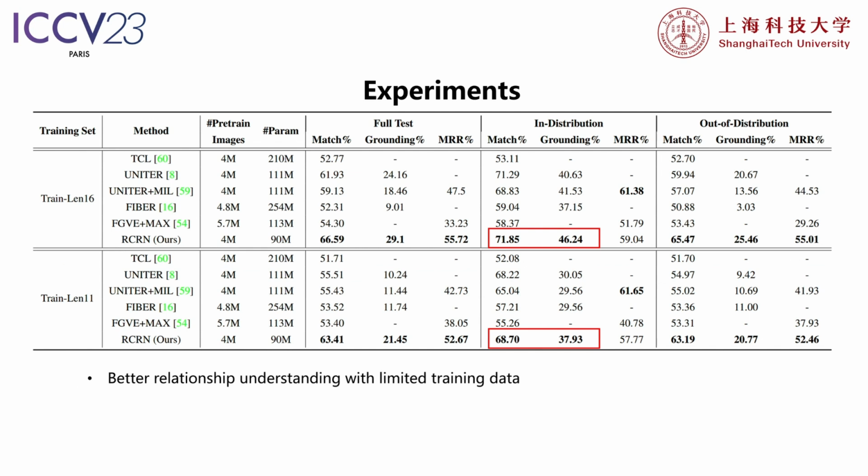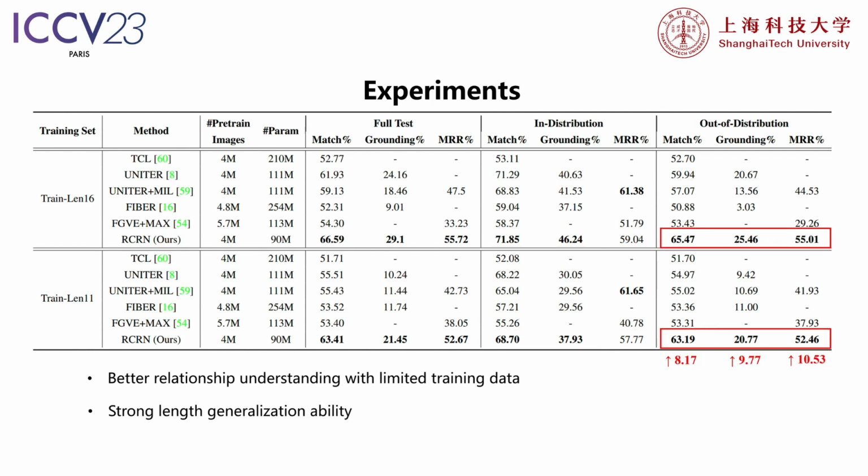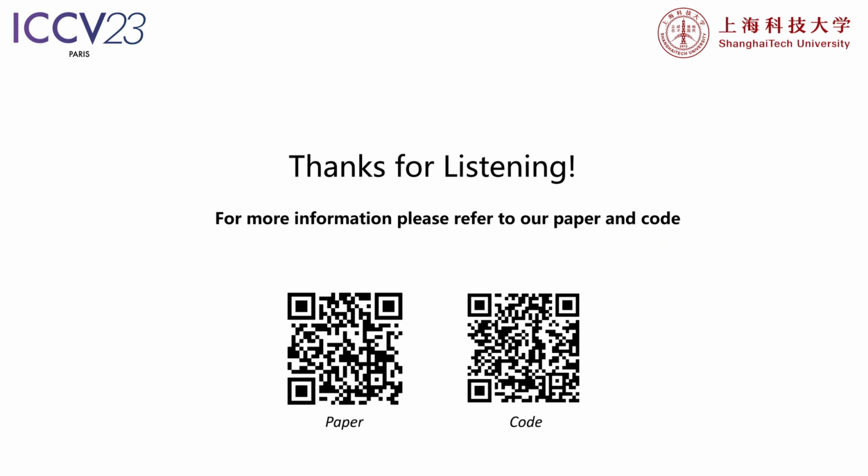As a result, our RCRN outperforms the SOTA pre-trained models on match and grounding tasks in the in-distribution scenarios, which shows the better relation understanding on limited data. Secondly, our model achieved a notably better performance than the other models on all three subtasks in both out-of-distribution scenarios. The comparison also shows the effectiveness of the lightweight and structured design of our proposed method. Thanks for listening. For more information, please refer to our paper and code.